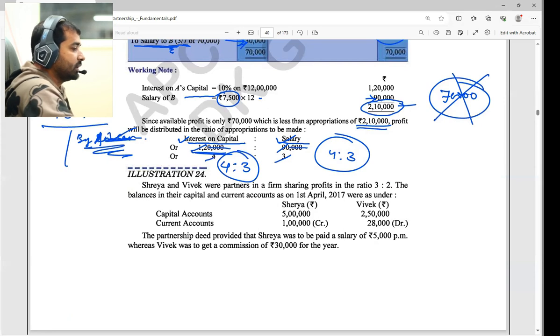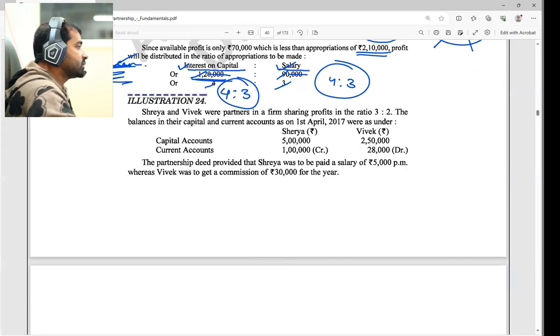This type of question we have seen before, where the partners' capital account is given and the current account is also given. Indirectly, they are talking about the fixed capital method, right? So the partners' capital account and partners' current account, both we are going to make in this.